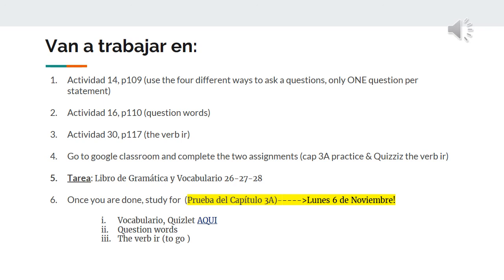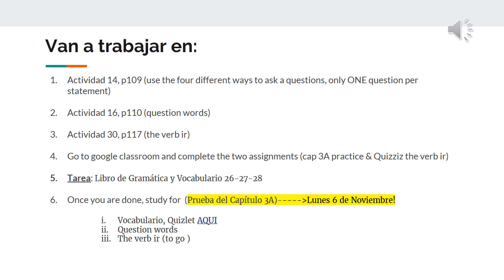Once you're done with that, you're going to turn in la hoja de papel to Dr. House. Make sure you have your name on it, and this is a completion grade. So this is your classwork grade. Also, you're going to go to Google Classroom, and there are going to be two assignments there for you. One is Capítulo 3A practice. And again, you're going to be practicing the same things: vocabulary, how to ask questions, and the question words.